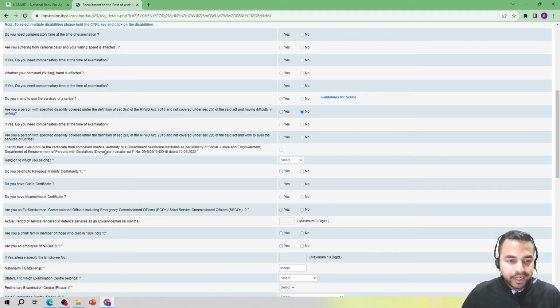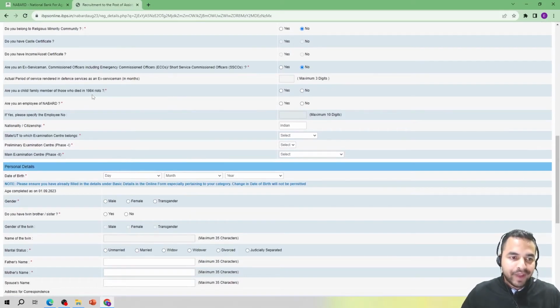Now guys, the next detail here is the religion to which you belong. Once again, you are required to enter the details accordingly. Do you belong to a religious minority community? Do you have a caste certificate? Do you have an income asset certificate? Are you an ex-serviceman, commissioned officer, including emergency commissioned officers or short service commissioned officers? All of you are required to see that all such situations or conditions mentioned here can apply to different individuals. So you have to see which category you fall into.